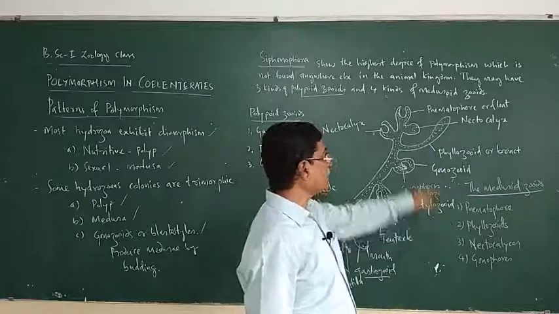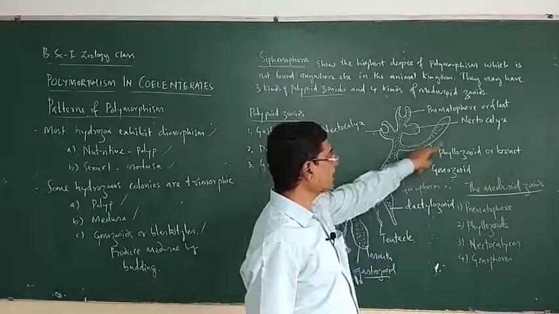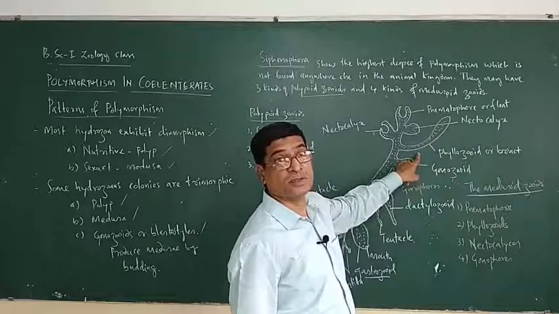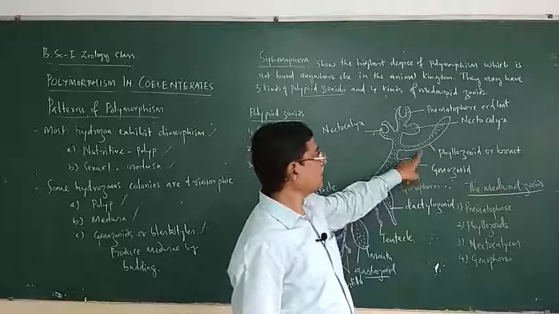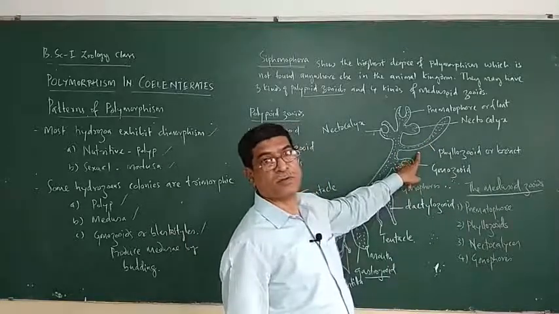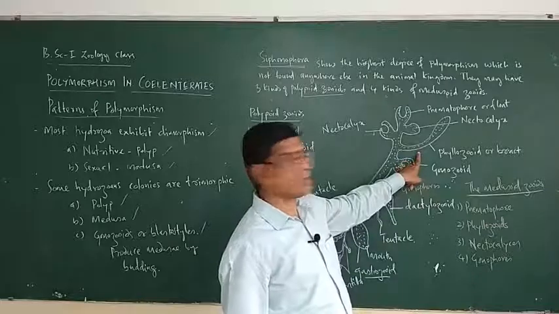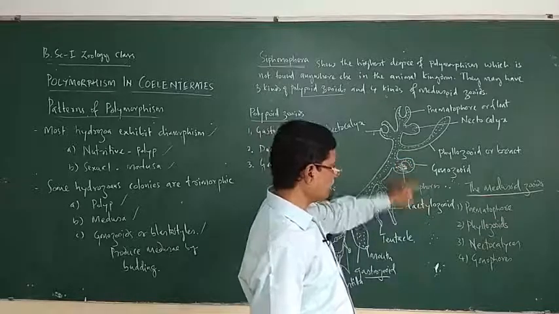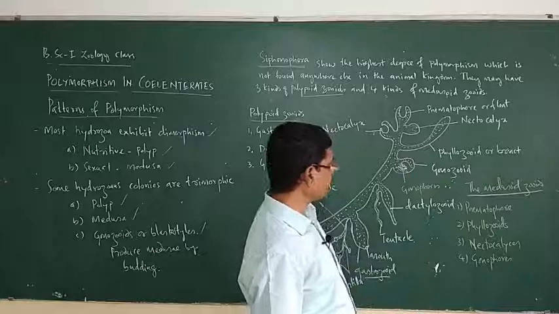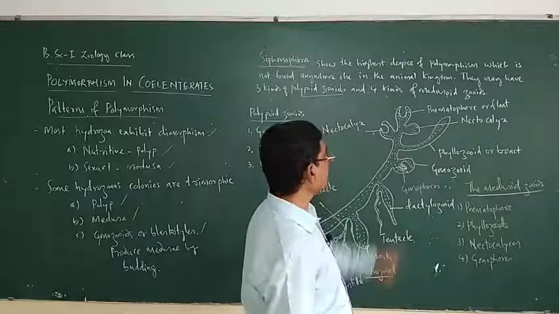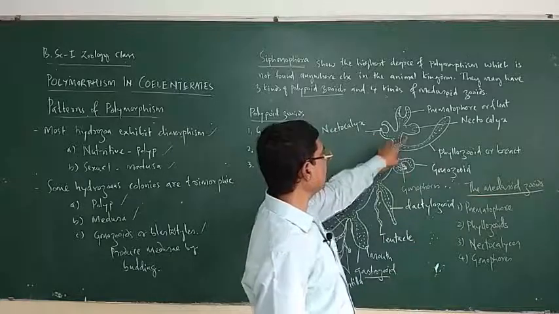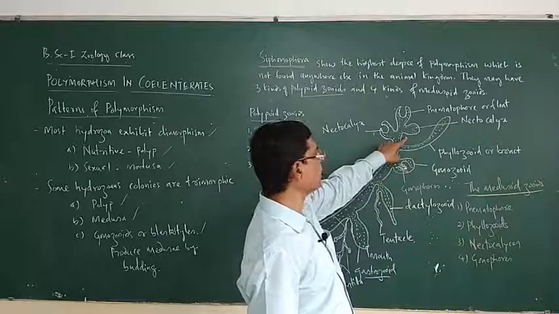Then phyllozooids. Phyllozooids are bracts. They are leaf-like structures. They take part in protection. They are protective in nature. That's about the phyllozooid. Then nectocalyces. Nectocalyces are medusoid forms, medusae.